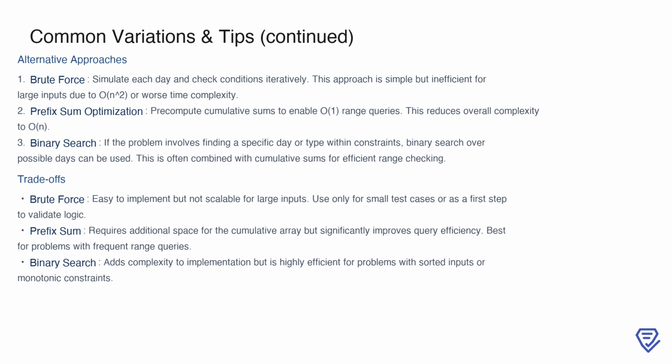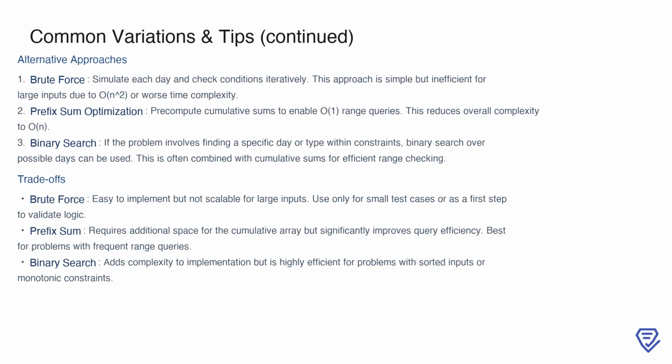Another alternative is binary search, which can be applied if you're trying to find a specific day or type within given constraints. Combining binary search with cumulative sums allows for efficient range checking and is particularly effective when the inputs are sorted or exhibit monotonic properties.